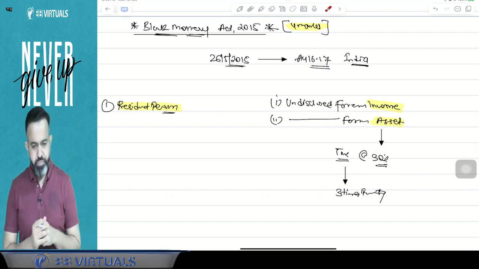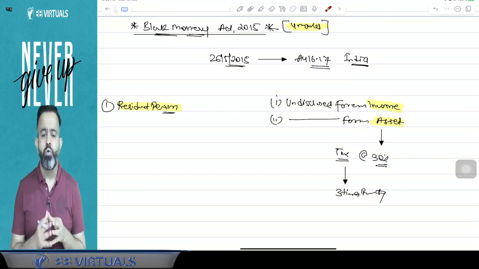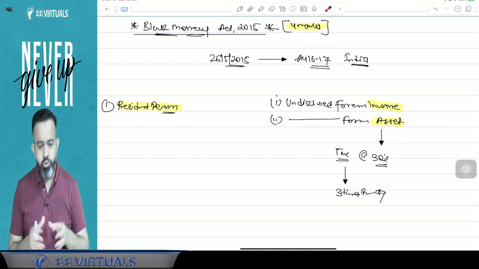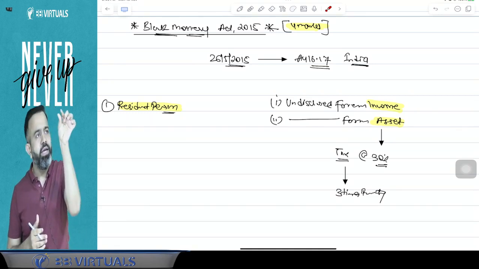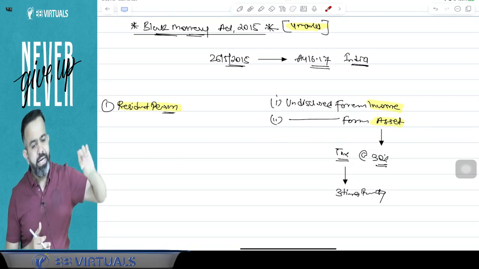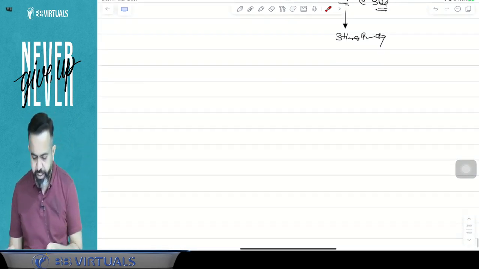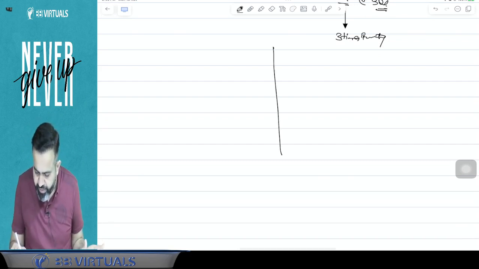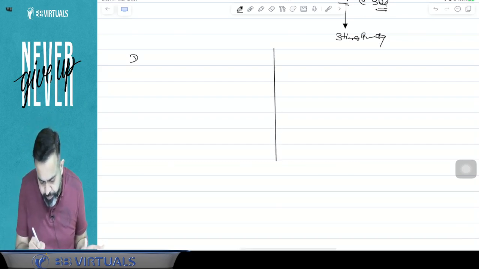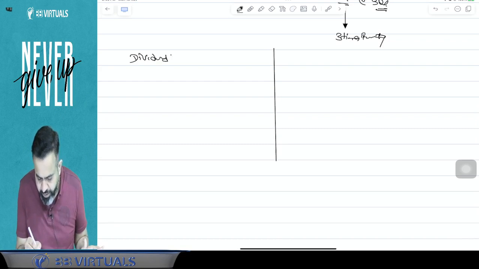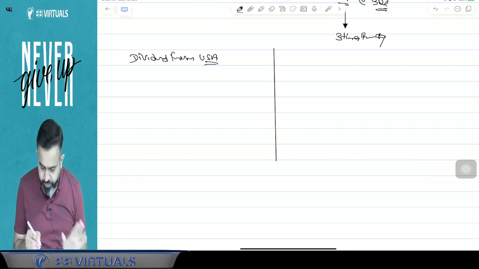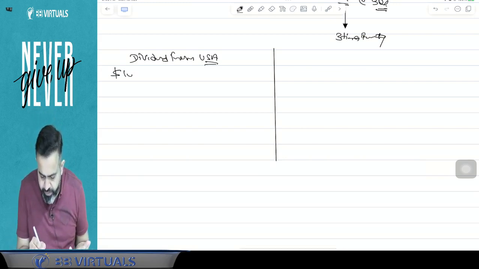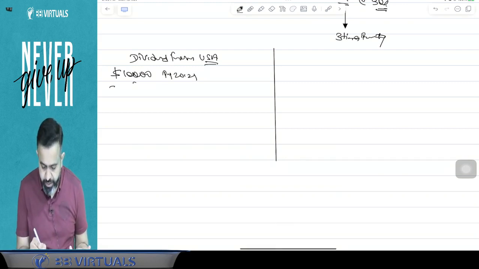Now guys, try to understand. In case of the undisclosed foreign income, you have to pay the tax in the year for which that income relates. In simple words, for an example, suppose I am having some foreign income, undisclosed foreign income. I am having some dividend from USA. Suppose I am earning dividend from USA and I have not disclosed that dividend. Suppose for an example, $10,000 I have earned in the previous year 2021.